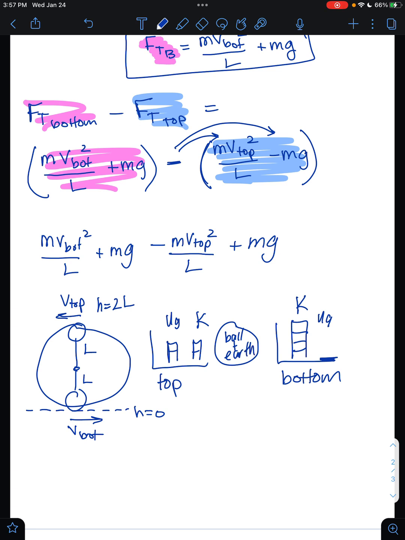To score an energy point, we could just write something like energy at the top equals energy at the bottom. This would be a good starting point in case we do the next part wrong. You get a point just for identifying that. Another thing you get a point for identifying is just U_G equals mg delta y.